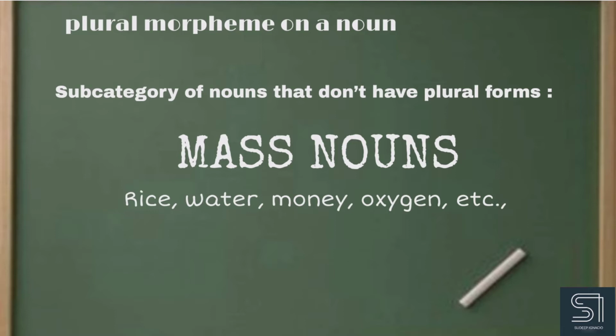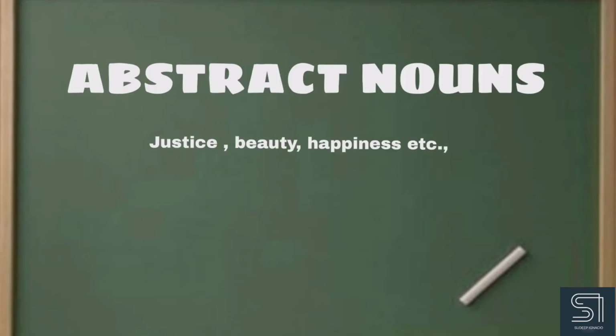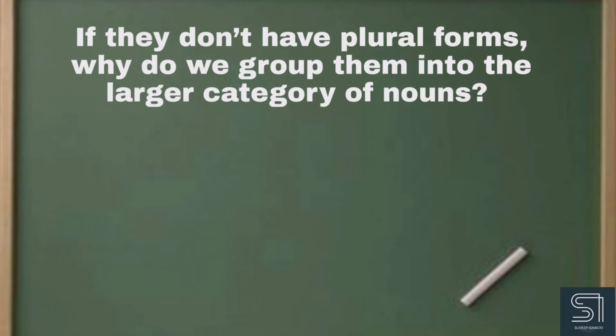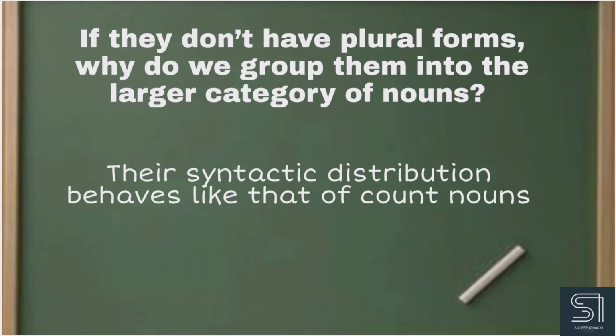For example, there are mass nouns like rice, water, money, oxygen, etc. They refer to things that aren't really countable, so the nouns don't get pluralized. Nouns can also refer to abstract things like justice, beauty, happiness. These abstract nouns cannot be seen or touched, so they behave like mass nouns also. If they don't have a plural form, why do we group them into the large category of nouns? It's because their syntactic distribution behaves like that of a countable noun.